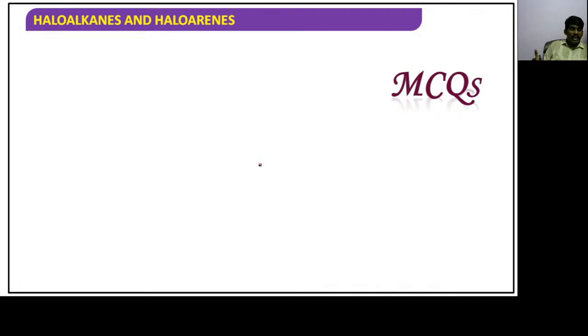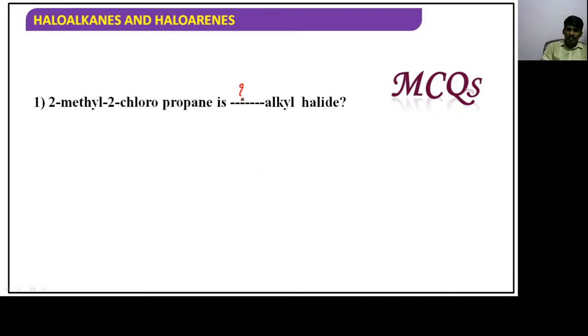The question given over here is: 2-methyl-2-chloropropane is which type of alkyl halide? The question is based on the previous discussion only, right? So which type of alkyl halide is it?